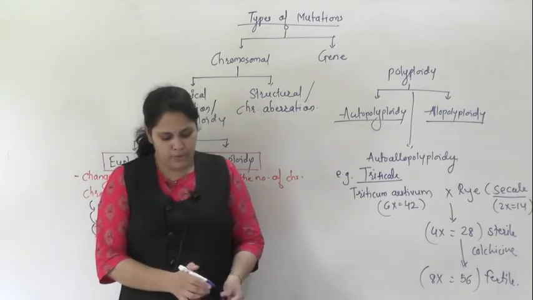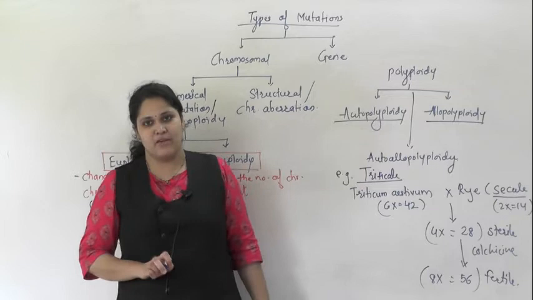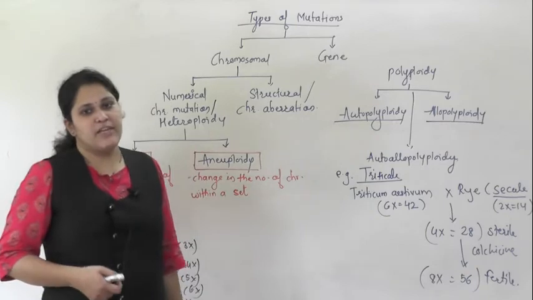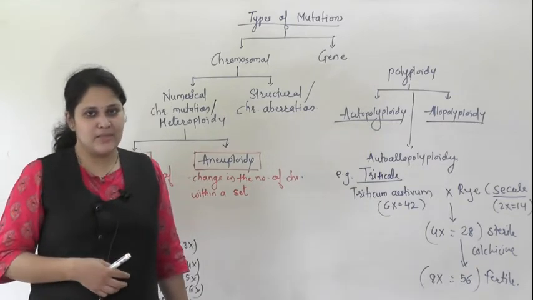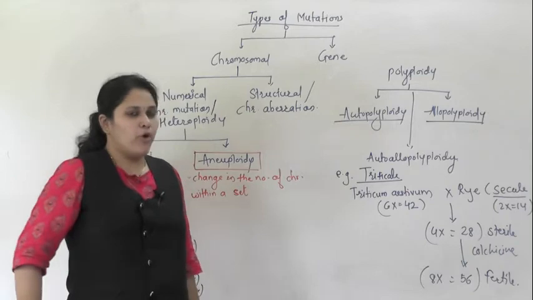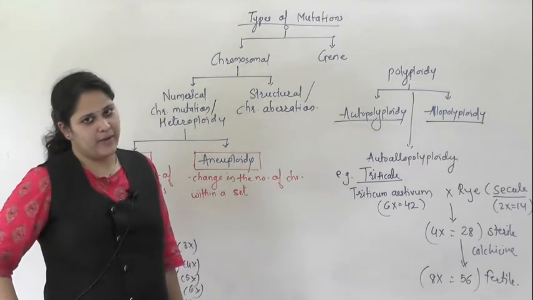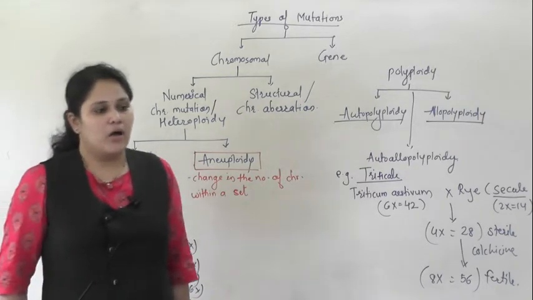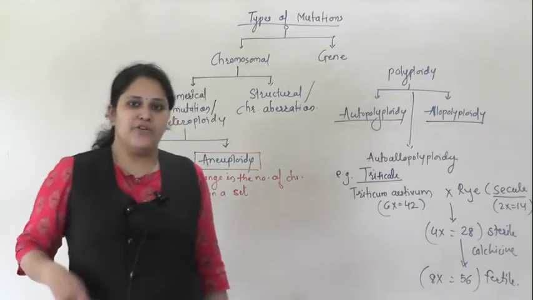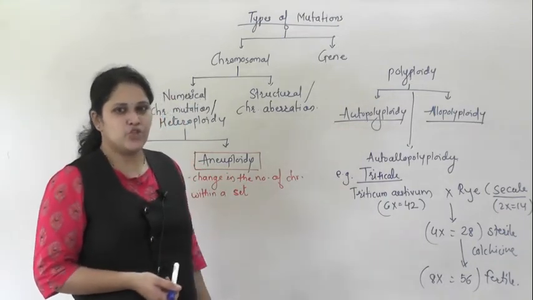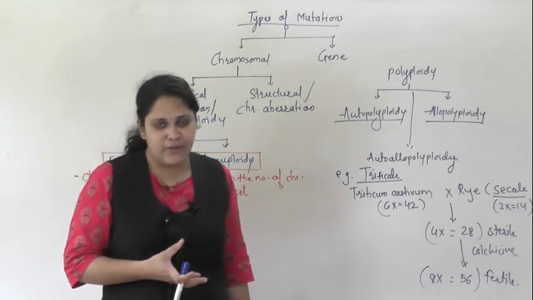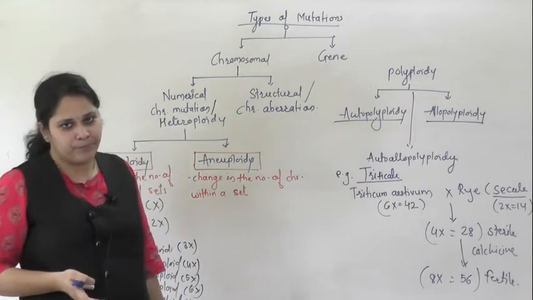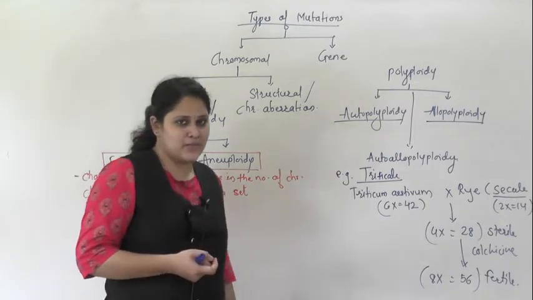When we do both the methods, means hybridization followed by colchicine treatment, in this way we can induce polyploidy. Watermelons are polyploid plants, grapes, bananas. Nowadays most of the fruits which we eat are polyploid. Because of this, it could result in an increase in the taste of the fruit as well as the flesh content of a fruit. In some plants, it will help to produce seedless fruits, like your grapes, your bananas.